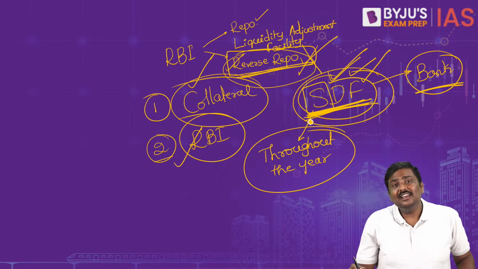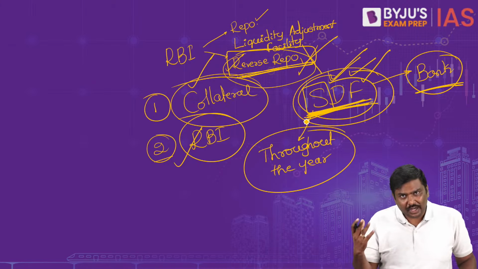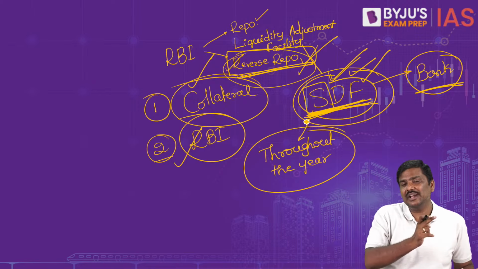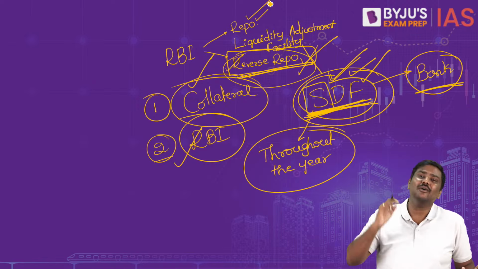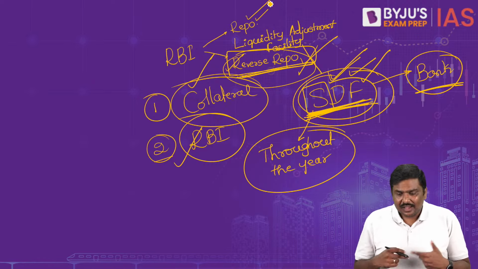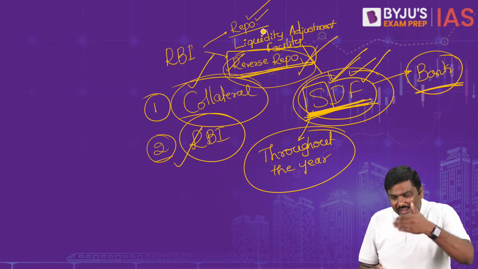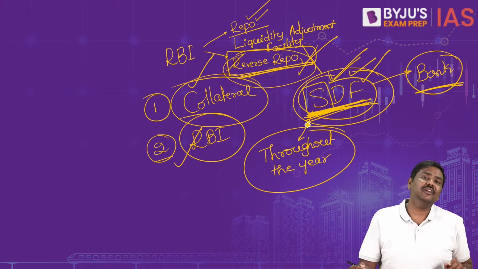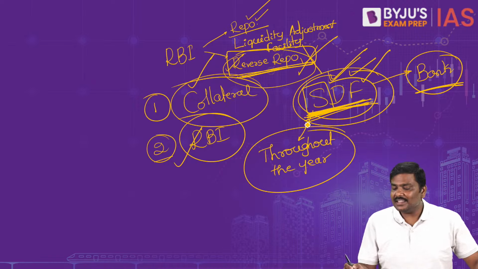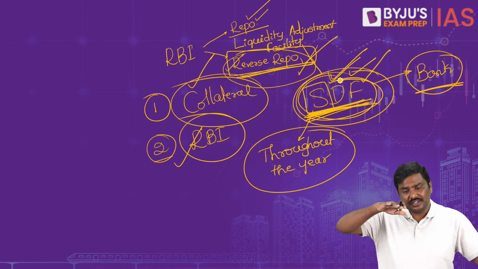That's the reason SDF is the most important tool in order to reduce the liquidity, and repo is the most important tool in order to increase the liquidity. Repo is the tool in order to increase liquidity. SDF is the tool used by RBI to suck out liquidity from the market now. And that's the reason we'll simply say SDF is the lowest.